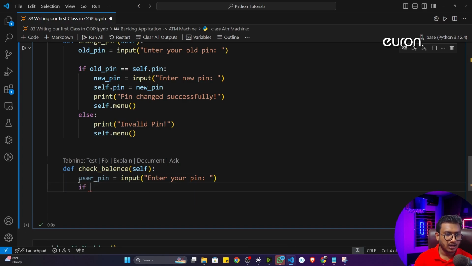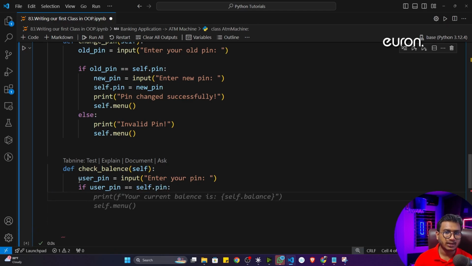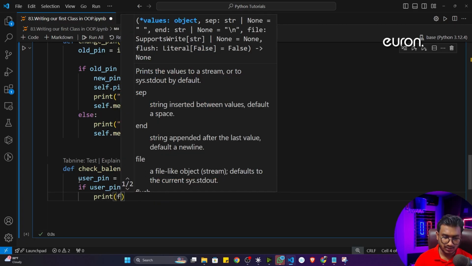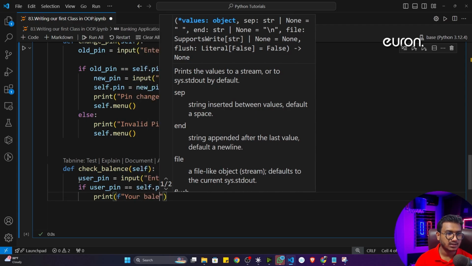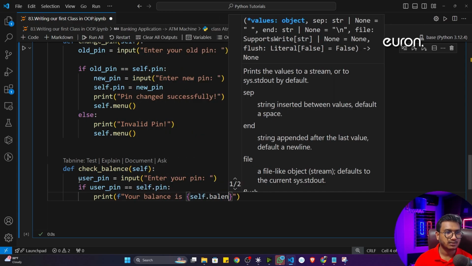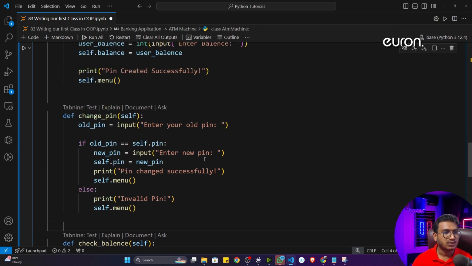I'll just write if user_pin is equal to self.pin. That means it is matching with my actual pin. Then what I will do, I will print the balance. So print, I'll take an f-string. Inside that I'll write your balance is, self.balance. So here is the balance.